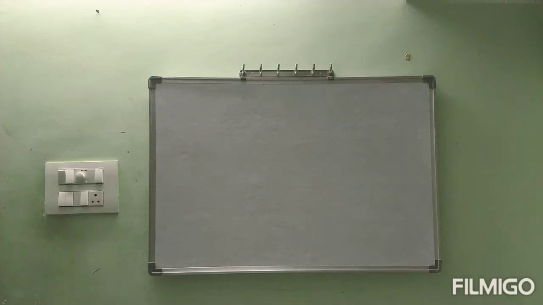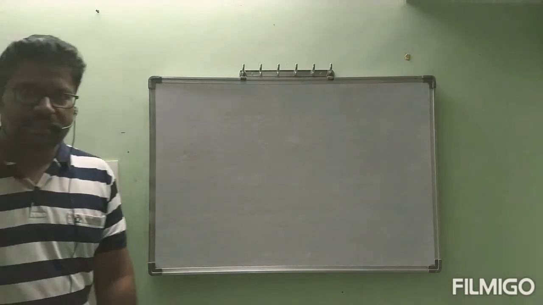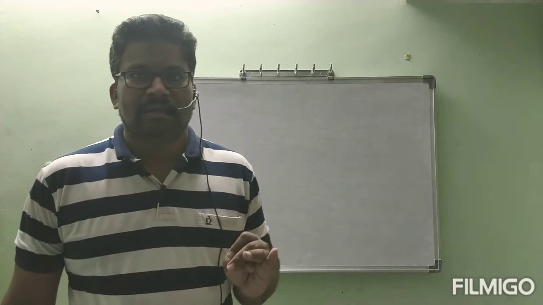Good morning, students. In the previous class, we completed the chapter on coordination compounds, and today we will start a new chapter, that is solid state. Before going to solid state, in earlier classes, last year only, we have seen the classification of matter. The physical classification of matter is made into three types: solid, liquid, and gas.